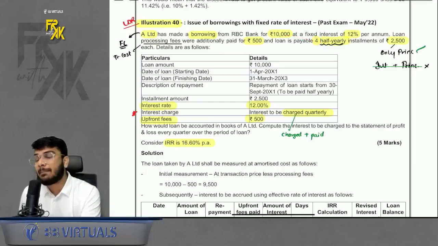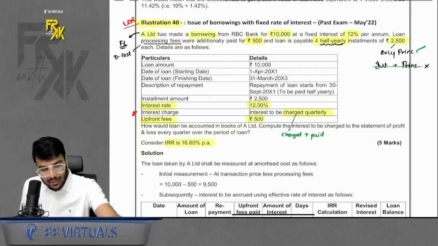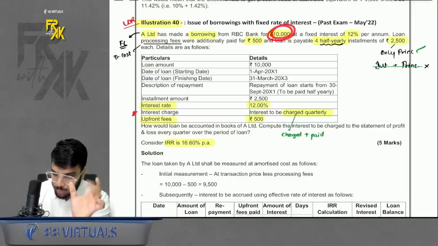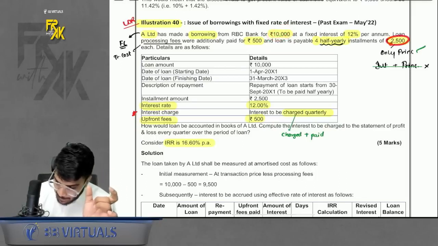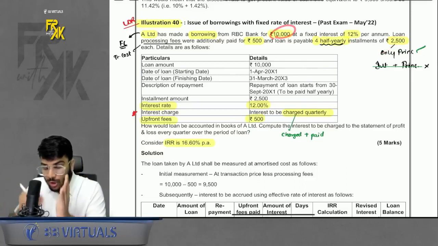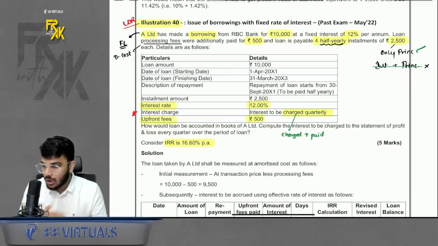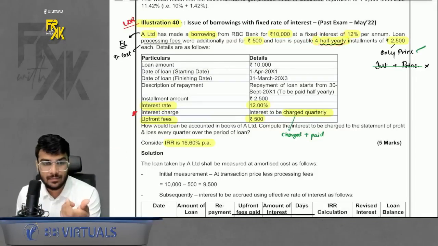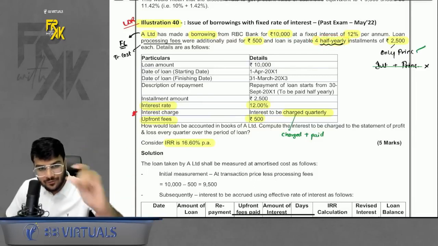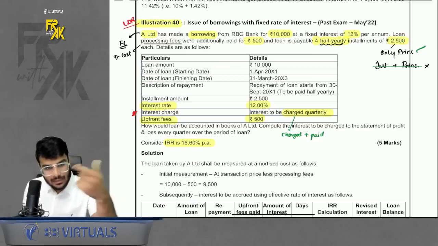In the previous questions, what we used to do was repay the coupon in the initial years, and in the last year we used to pay the whole principal. Here what they are saying is, whatever loan you took of 10,000, the principal will get repaid in 4 equal installments. That means this 10,000 is not going to get repaid in one shot at the end. This will get repaid over the tenure, and that too in half yearly installments. That means if the tenure is 2 years, in the first 6 months you will repay this much, and in the next 6 months you will repay this much. That is how it is happening.